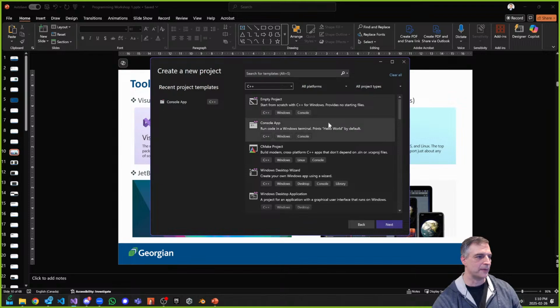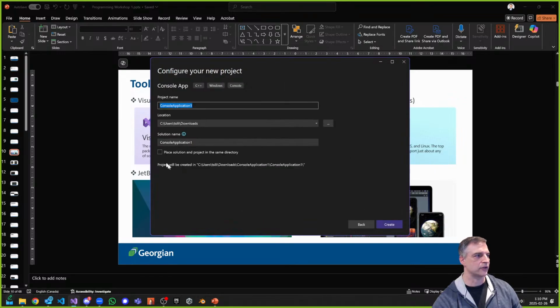And there's a couple of options here to start with C++. You can do an empty project, start from scratch, or we can start off with a console app. And I want to start with this one because it's going to show us a lot of things that we can learn just from the console app right here. So I'm going to click on this, and then I'm going to click Next.